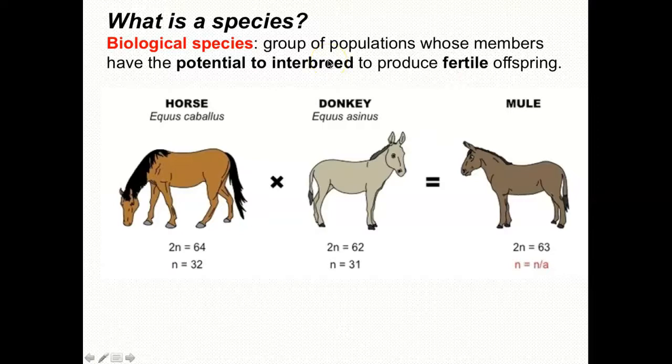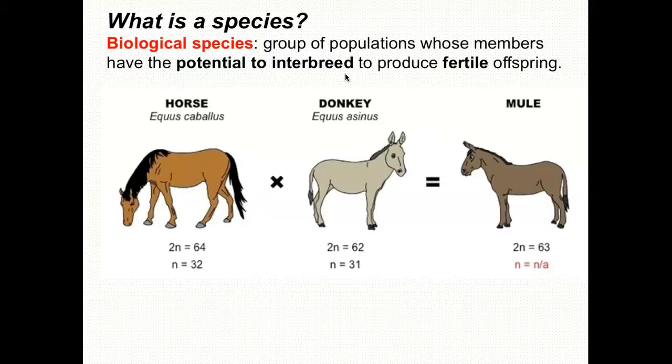Let me also add that the potential to interbreed has to be in nature. It can't be in a zoo or an artificial environment. If you force two different species to interbreed, sometimes you can, but that doesn't normally happen in nature. So we have to think about what's happening in the world outside of man-made artificial environments.